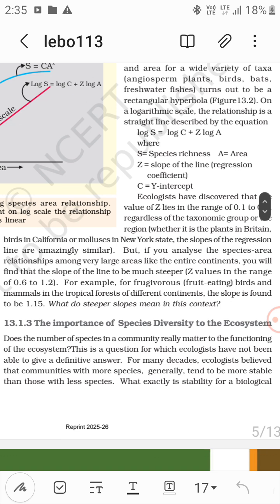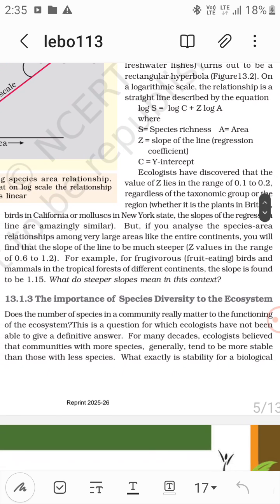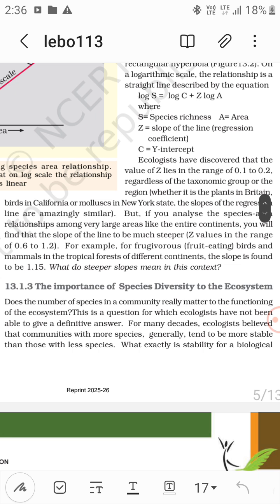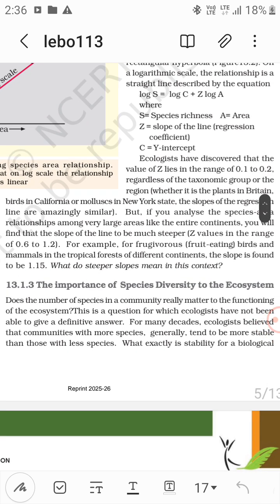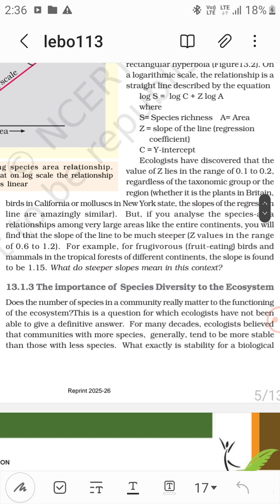But if you analyze the species-area relationships among very large areas like entire continents, you will find that the slope of the line is much steeper, that is, Z values in the range of 0.6 to 1.2. For example, for frugivorous, that is fruit-eating birds and mammals in the tropical forests of different continents, the slope is found to be 1.15.